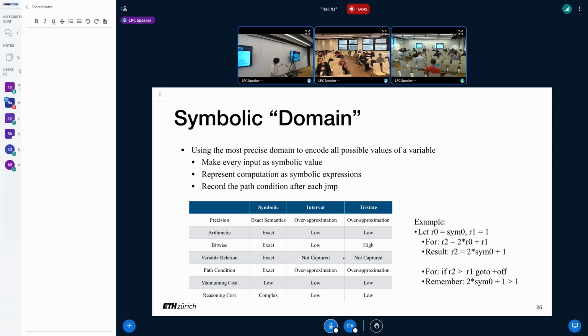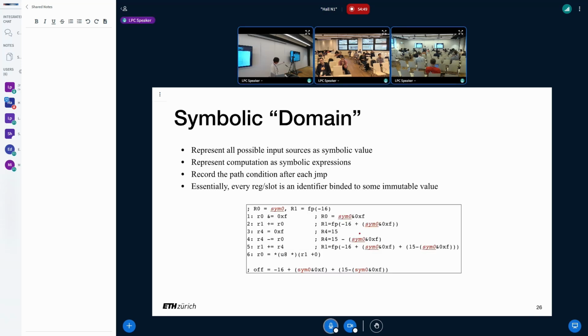Compared to the interval and tnum domains, this symbolic domain can capture the exact semantics, capturing all the computation conducted on the register. So that's the most precise representation of this register. But it's really hard to reason about, right? Because all we know is just an expression. We don't have any range information. We don't have anything else. So it's hard to reason about, but easy to collect.